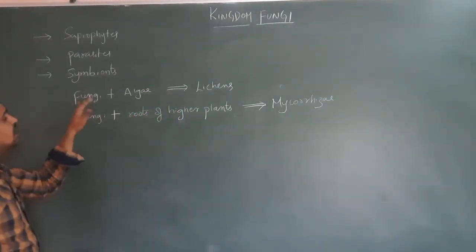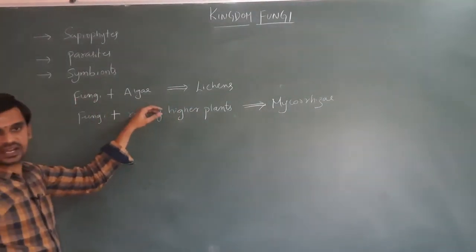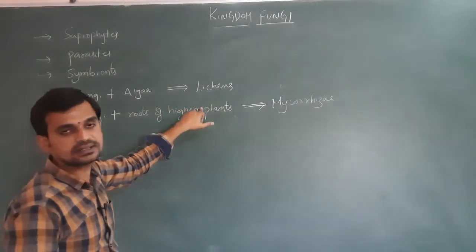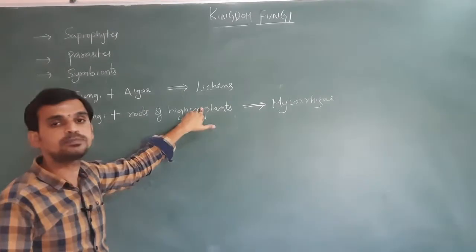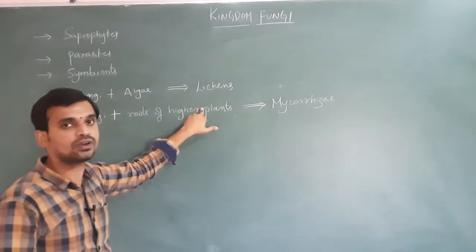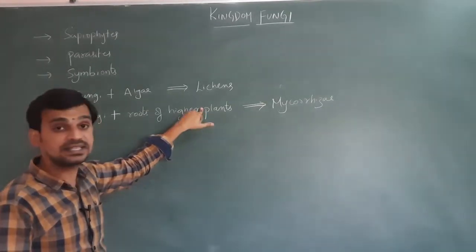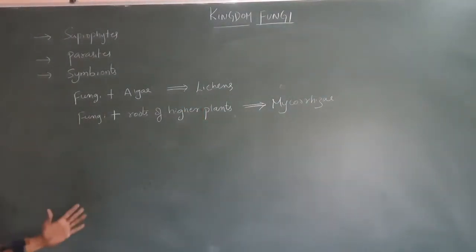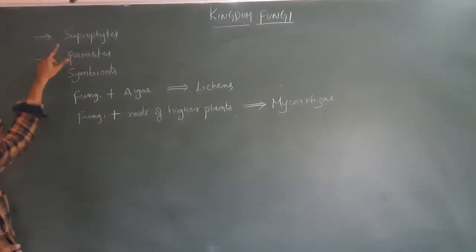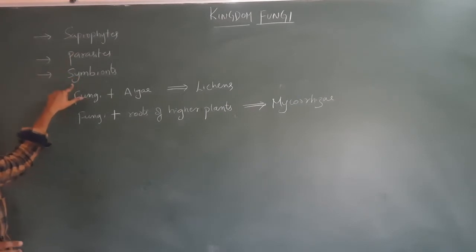And lichens, fungi along with algae, form the lichens. Lichens are the best indicators of pollution. So wherever the soil is polluted, lichens cannot grow. Anyway, we are going to discuss these lichens in detail in the further classes. So the fungi can live as saprophytes or parasites or symbionts.